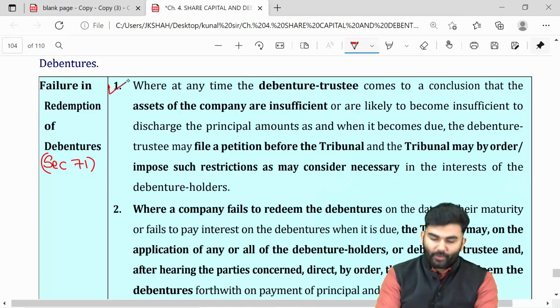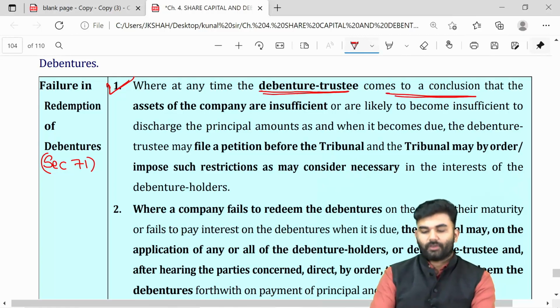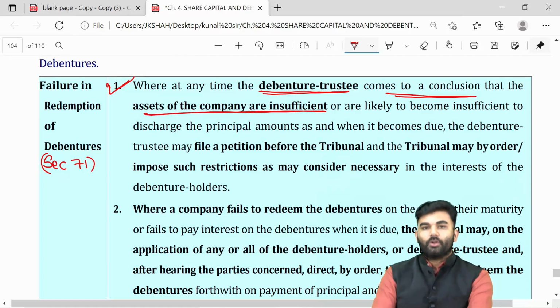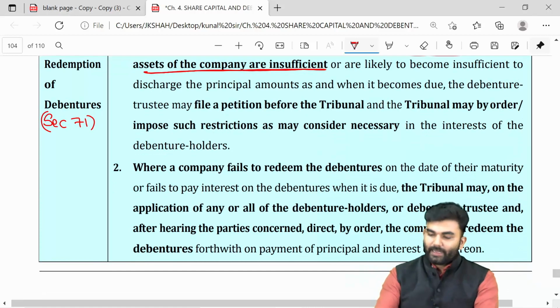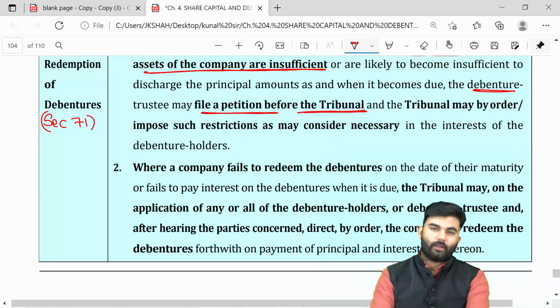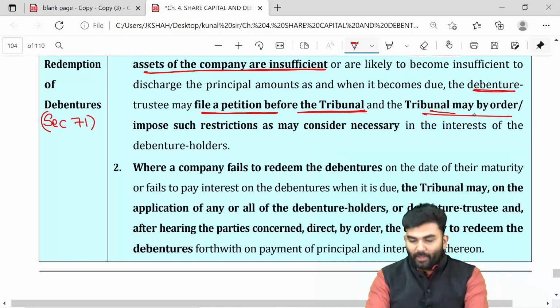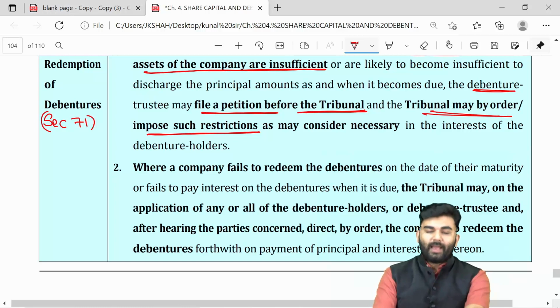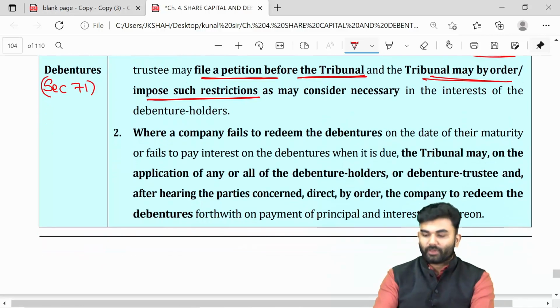See, at any given point of time, if the debenture trustee comes to a conclusion that the assets of the company are insufficient to discharge the liability of the debenture holders, then in that case the debenture trustee can file a petition before the tribunal. The tribunal may by order impose certain restrictions upon the company, and such restrictions will be for the betterment of the debenture holders.